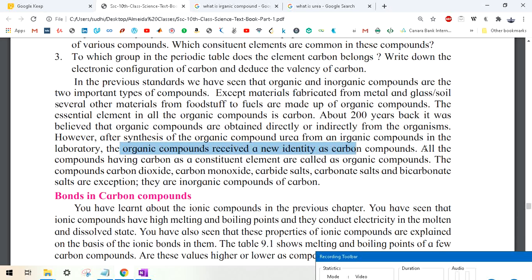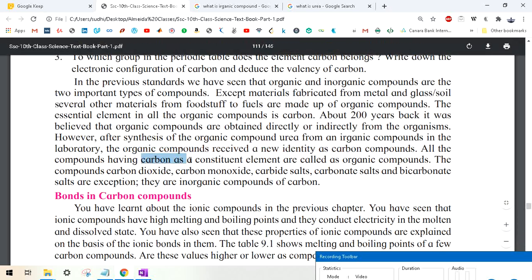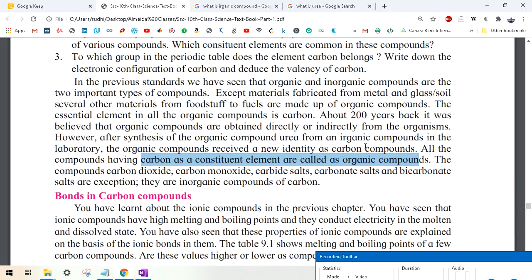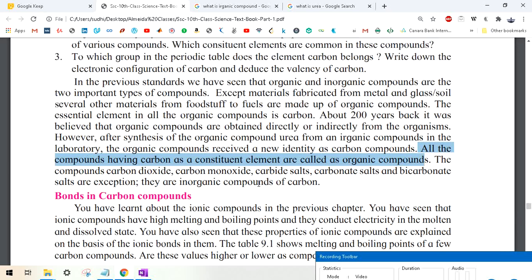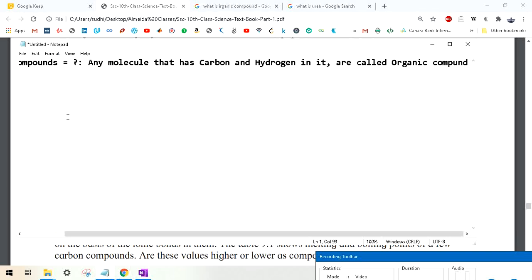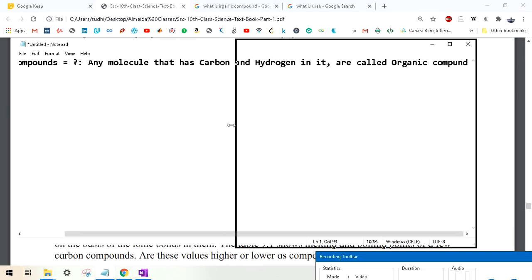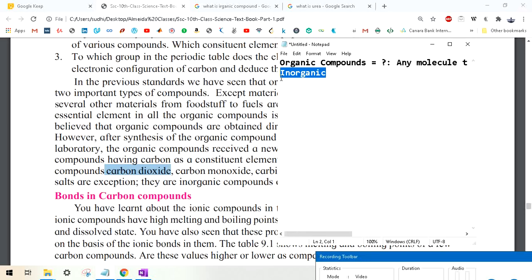Now all the compounds having carbon as a constituent element are called organic compounds. I hope you got the definition of organic compounds: any compound that has carbon as a constituent element, like an important element, is called an organic compound. The compounds such as carbon dioxide. Now there are some things that you must remember, because you are in standard 10 now. So let me say that.